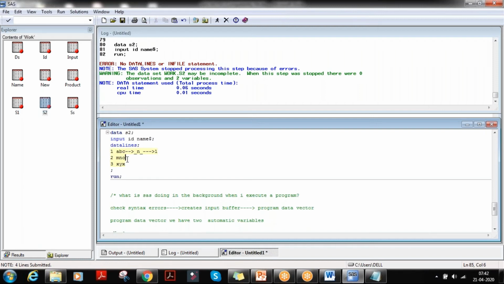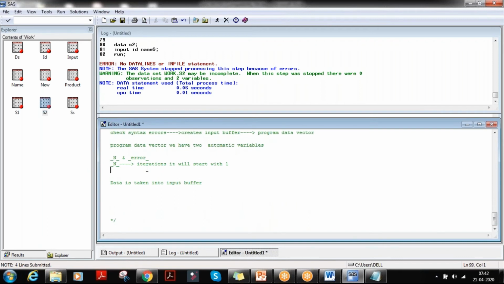The second iteration, _N_ is 2. The third, this is 3, right? Got it? Understood? So _N_ will start with 1 and end with 3. Until where? Until there is a semicolon. There might be 100 data lines, but when it comes to the semicolon, it will stop. Okay, so _N_ I have explained.